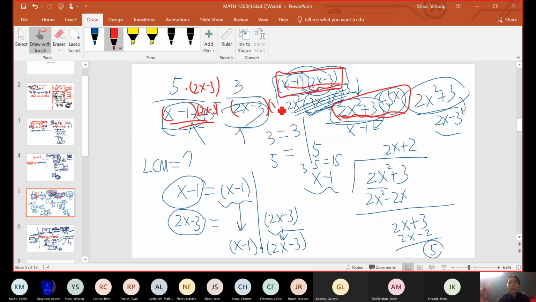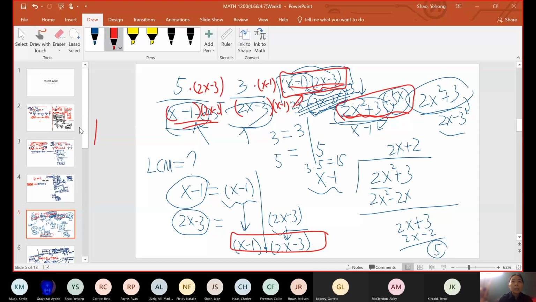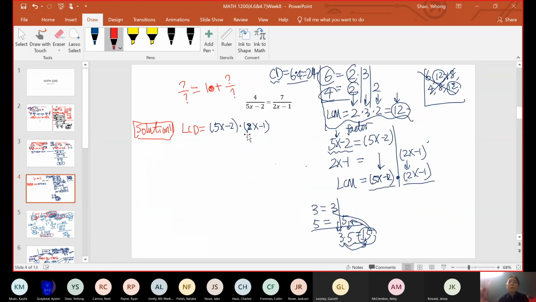What do I multiply here? x minus 1. That's the reason we don't want you to multiply out. So the same reason applies to go back to our problem today. We don't really want you to multiply them out. We just want to leave it as it is.